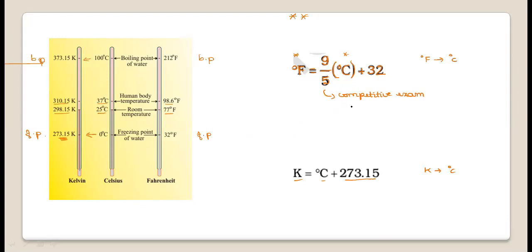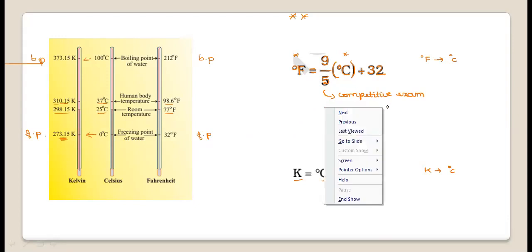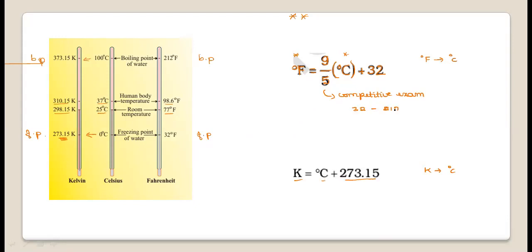The degree Fahrenheit range is 32 to 212, and in degree Celsius it is 0 to 100. If you take the difference, 212 minus 32 is 180, and 100 minus 0 is 100.